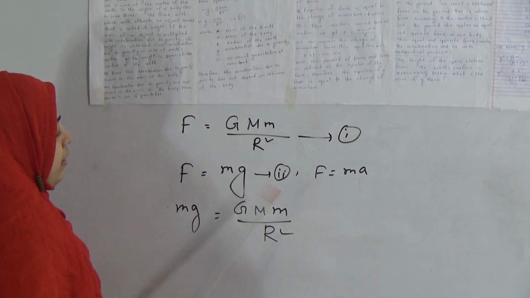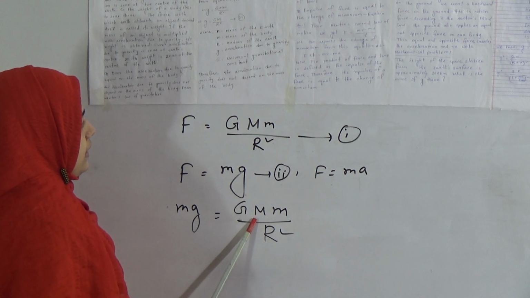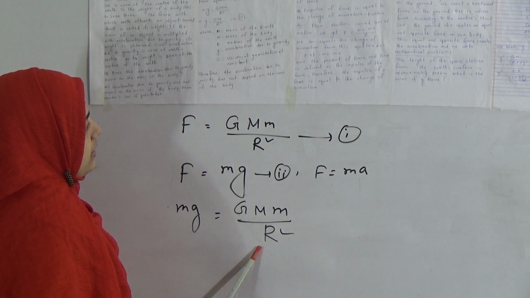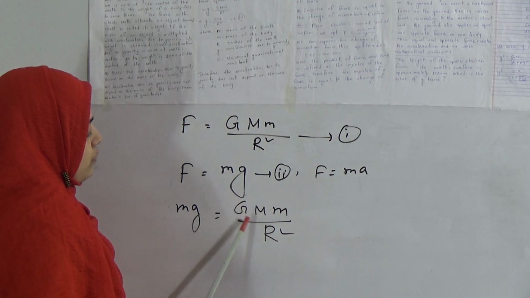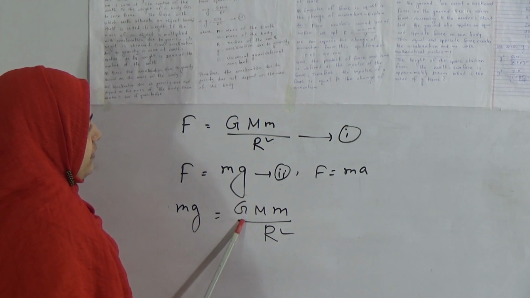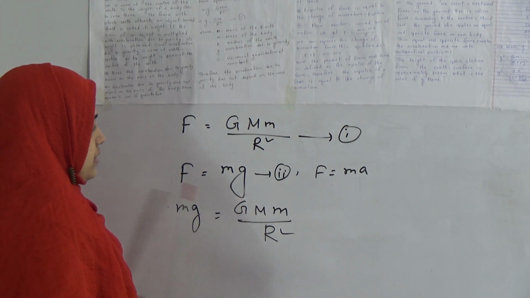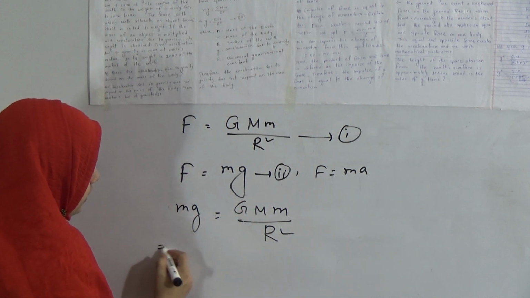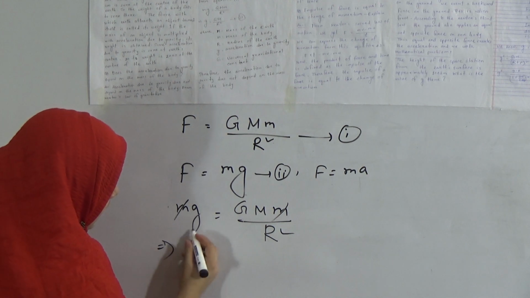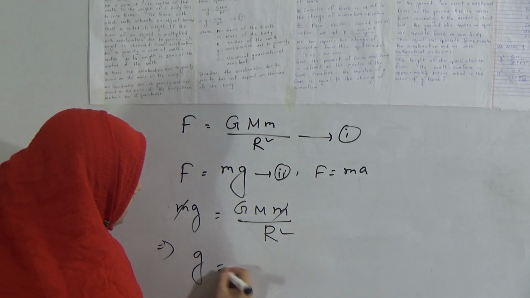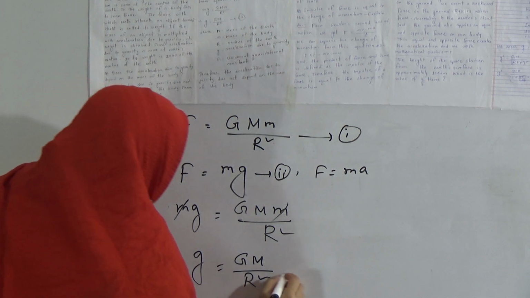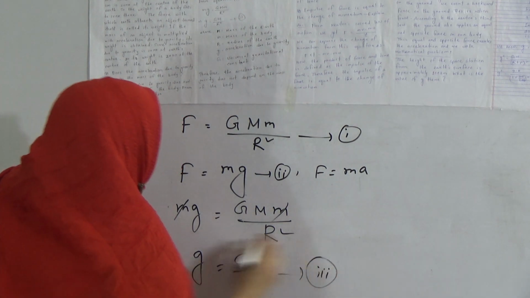Here capital M is the mass of the earth, small m is the mass of the body, r is the radius of the earth, small g is the acceleration due to gravity, and capital G is the universal gravitational constant. Now we can cancel m from this equation, so we can write g equals G M divided by r square. This is equation number 3.